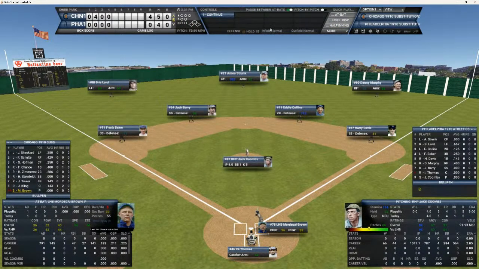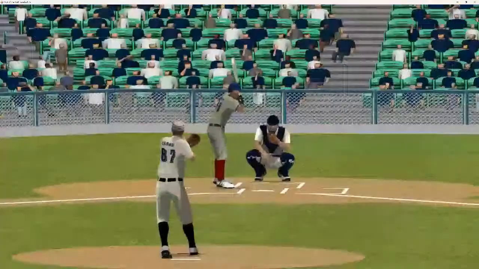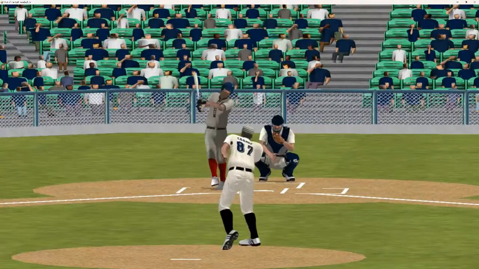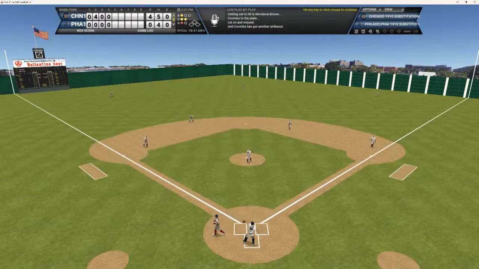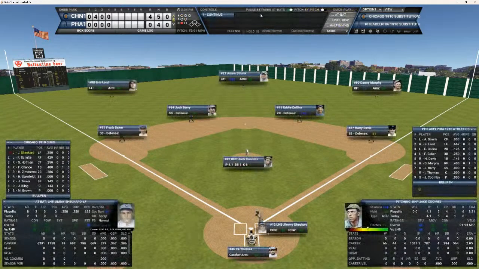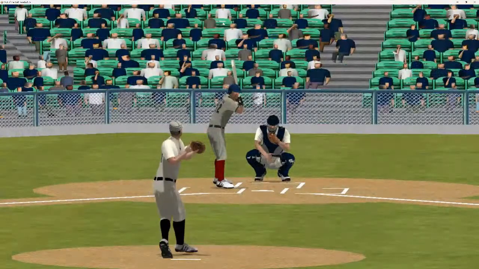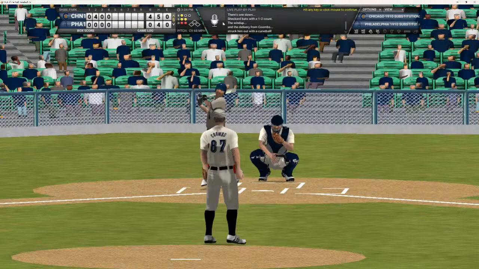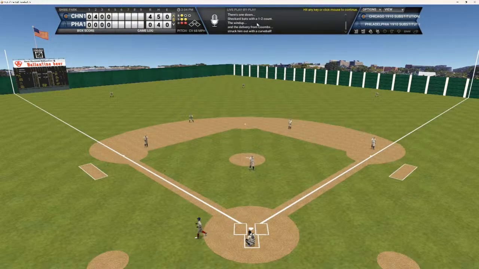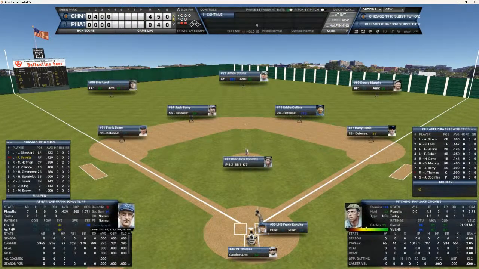Back to the order of Flip over, and Sheckard and Schultz will be coming up. And Brown's 0 for 1 today. Here's the 1-2 pitch to Mordecai. And he swings and misses for out number 1. And that's Jack's 6th strikeout of the game. Brings up Jimmy Sheckard. He's 1 for 2 today. And the 1-2 pitch to Sheckard. And that's back-to-back strikeouts. Combs all of a sudden finding his groove here in the 5th. Can he strike out the side?